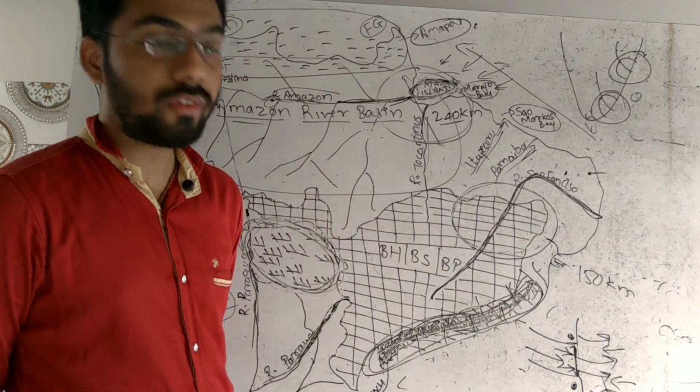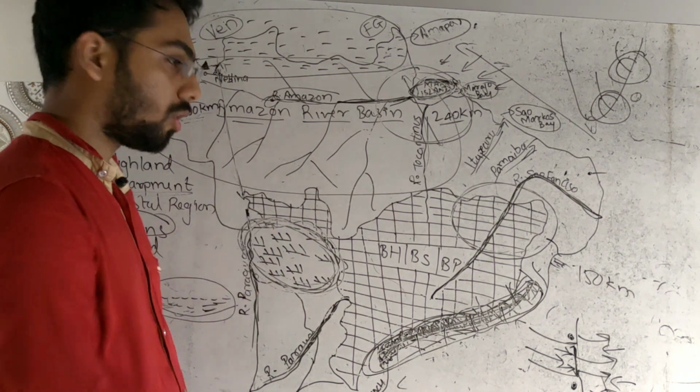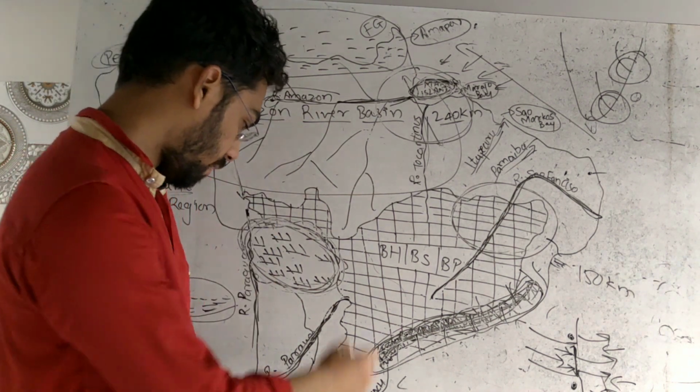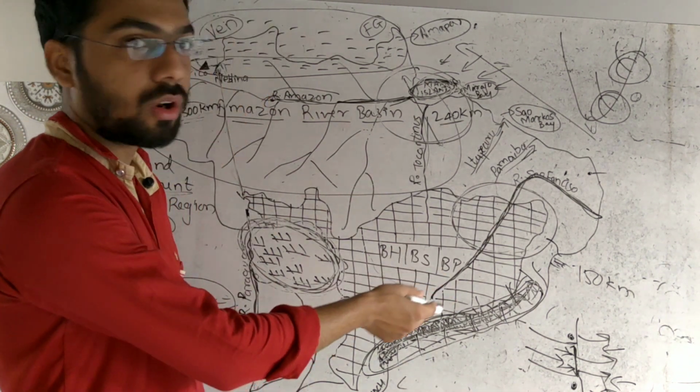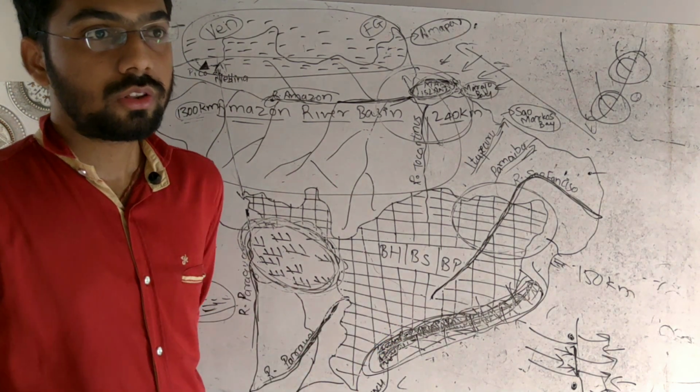The Paraguay river is generally flowing in a north-south direction, and the Paraná river flows somewhat in a northeast to southwest direction.